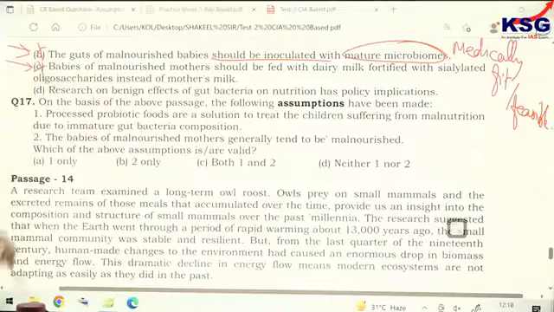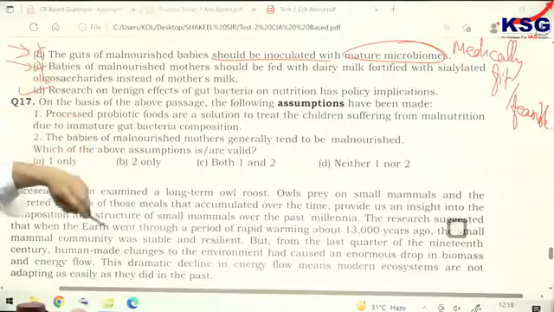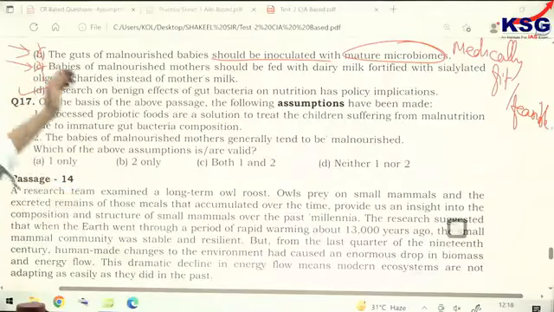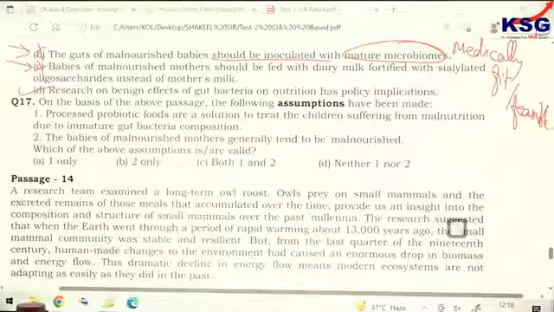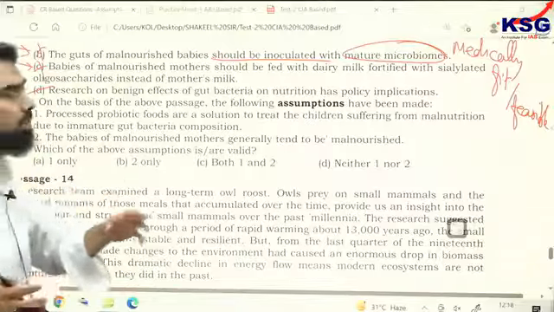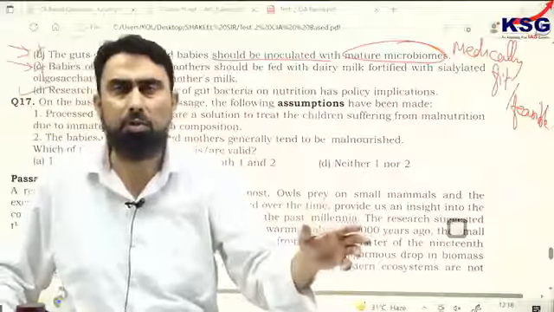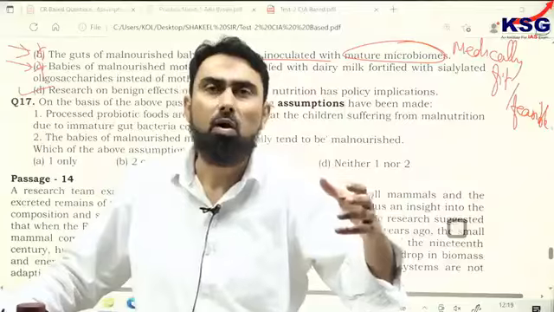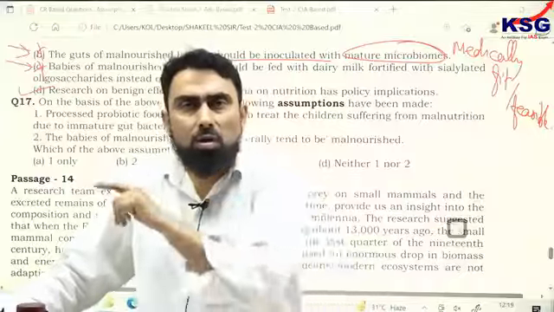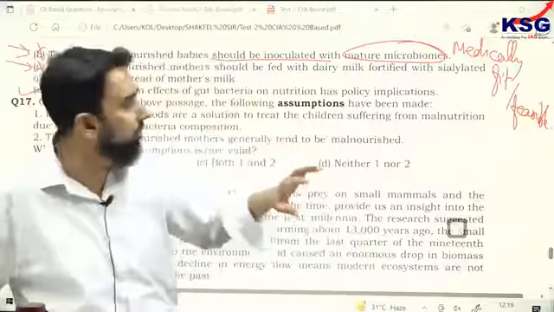So B and C lose out because though they are giving the solution, it is not based on the passage, so we don't know the other details. D is the right option. Policy implication: in a study it was found that the poor, undeveloped, immature microbiomes of malnourished babies were because of a missing substance in the mother's milk, and these mothers were also found malnourished. So the connection is there between the baby and the mother.